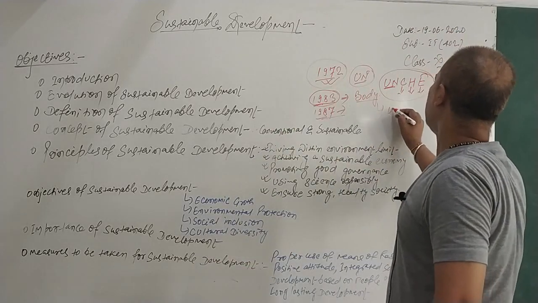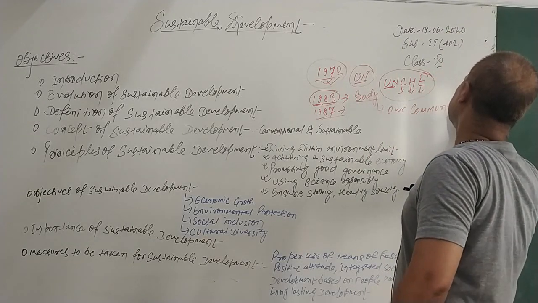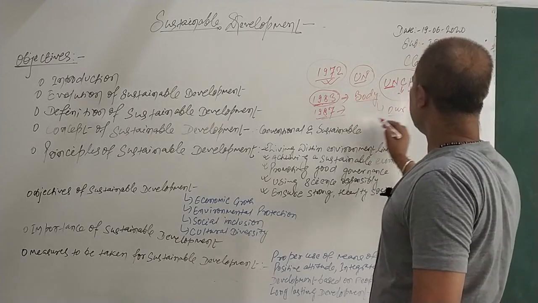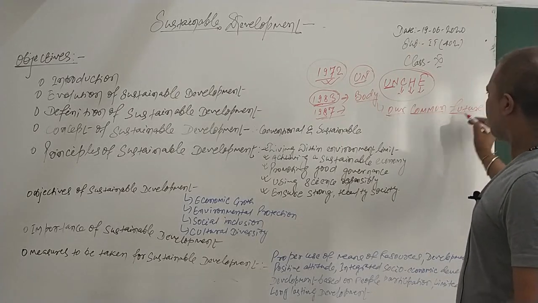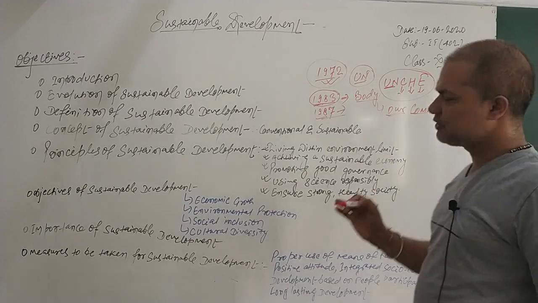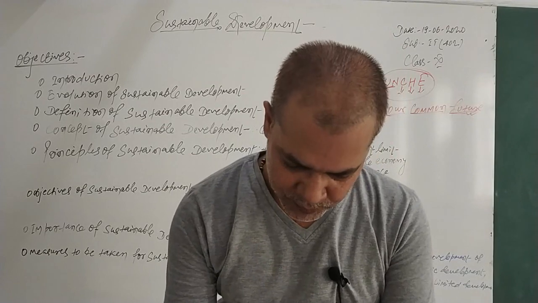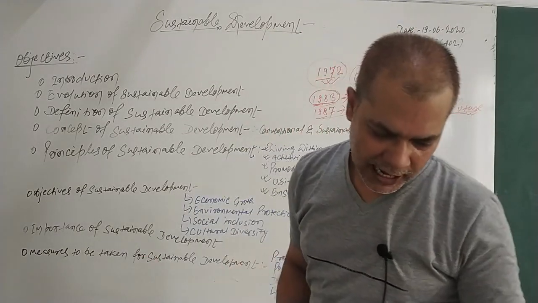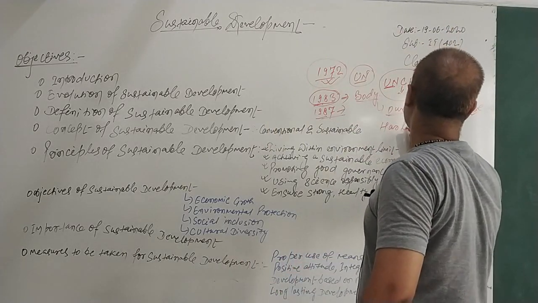The name is Our Common Future. In 1983, a governing body was formed, and the name was Our Common Future for the World. That was under the supervision of the person who at that time was the Prime Minister of Norway, Harlan, if you want to remember, Harlan.